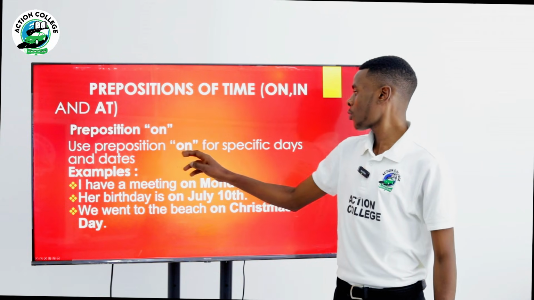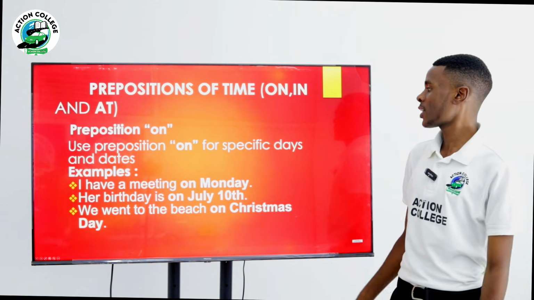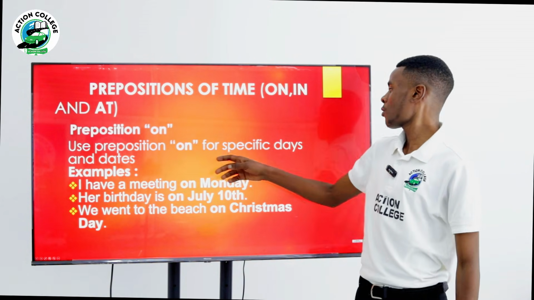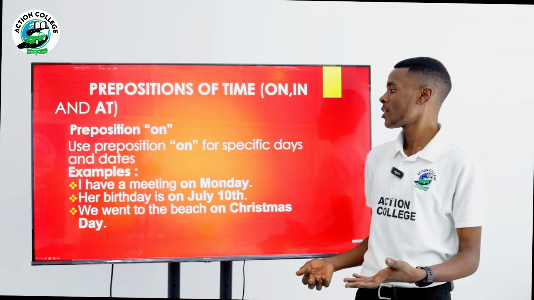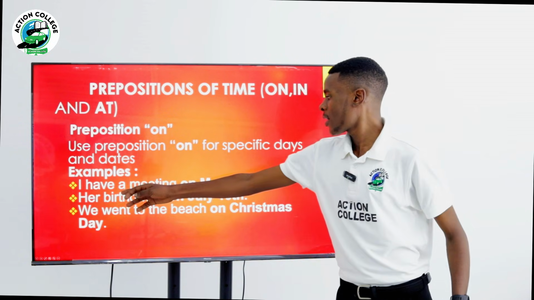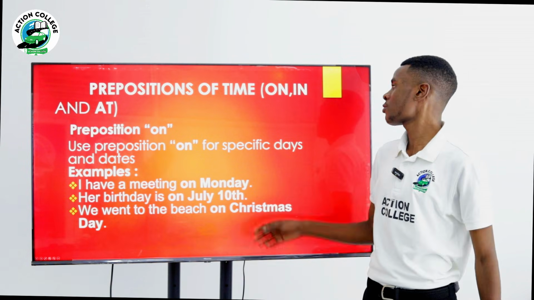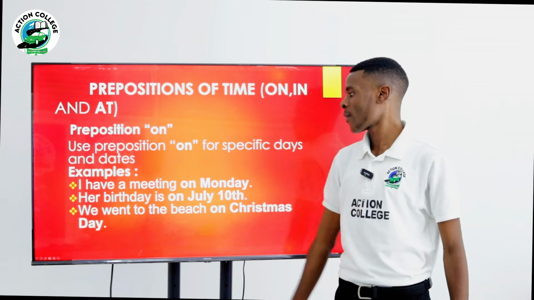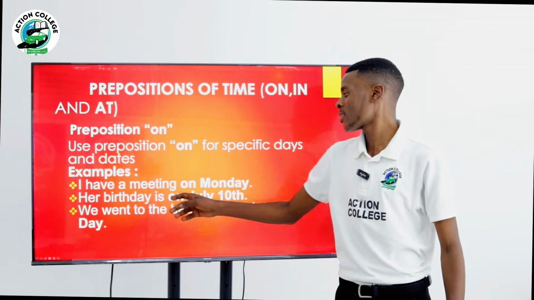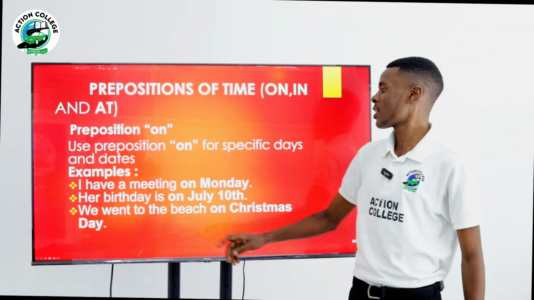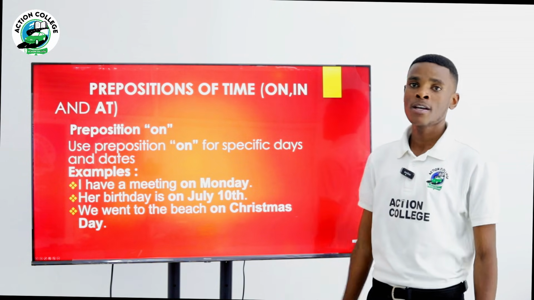We use the preposition on for specific days and dates. As you know, we have days of the week, Monday up to Friday. Like here, I have a meeting on Monday. If you want to show a specific day, we use on. You can't say, I have a meeting in Monday. Impossible. We say, I have a meeting on Monday, because Monday is a specific day.